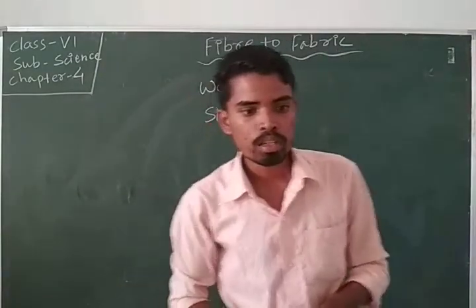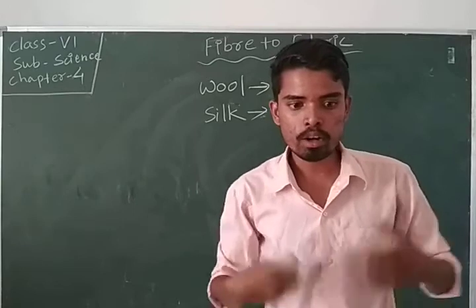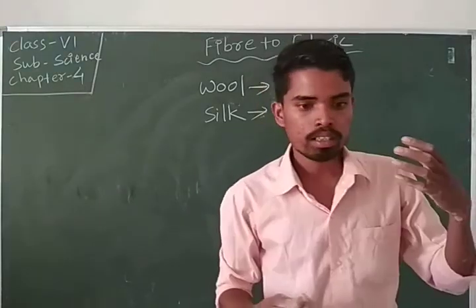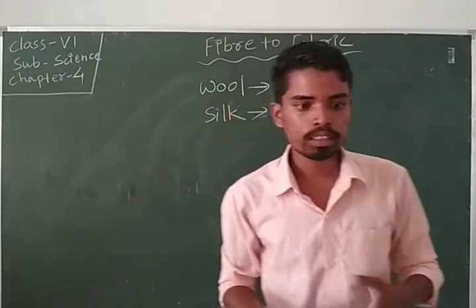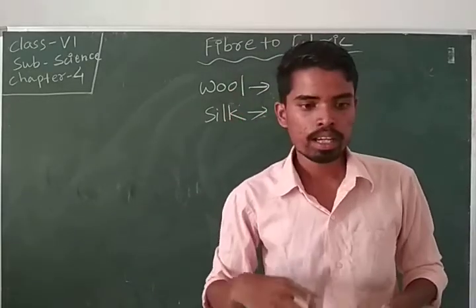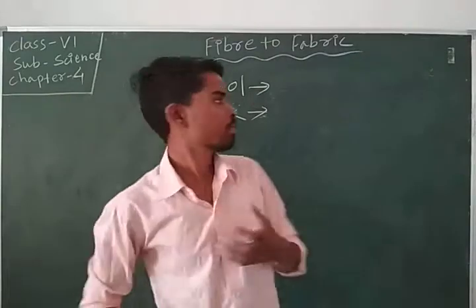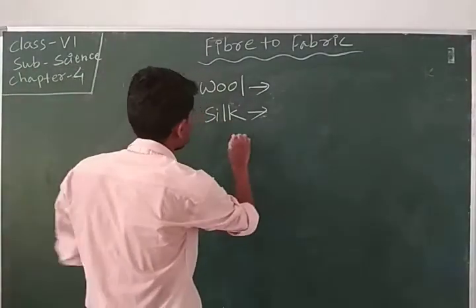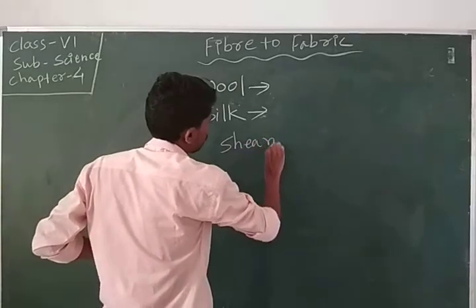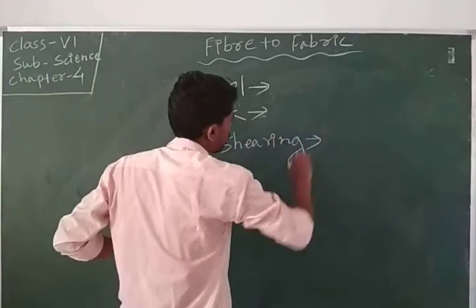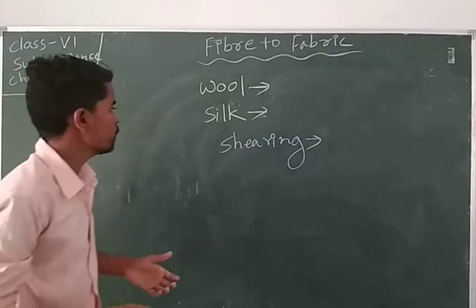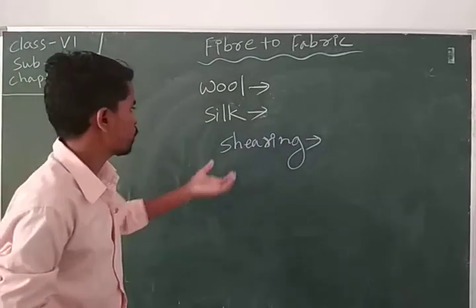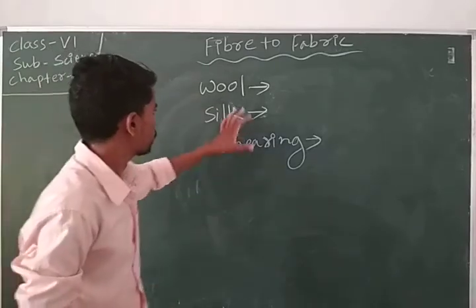Wool is obtained from the fleece of the sheep or goat. The process of removing hair from the body of this animal is known as shearing. Shearing is the process of removing the fiber from their bodies.